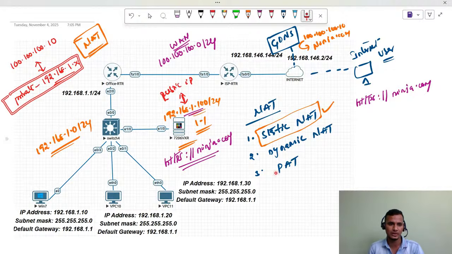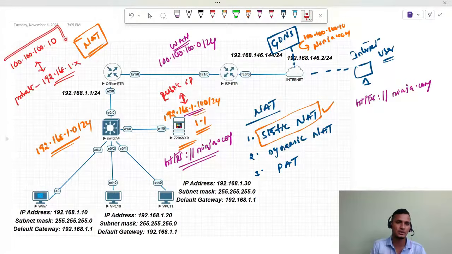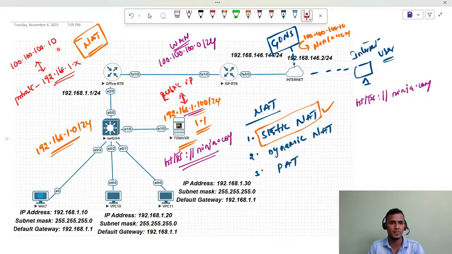So we have three different types of NAT. You are going to do the static NAT. In static NAT, we are going to use 100.100.100.10, right? Whenever this internet user tries to access the ninja.com website, the first request goes to the DNS, because every machine will have a DNS.